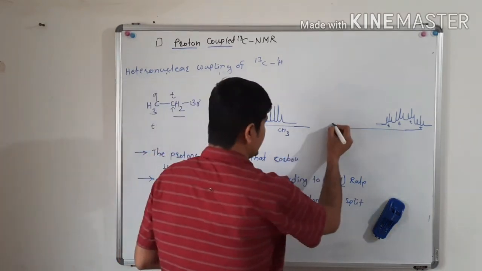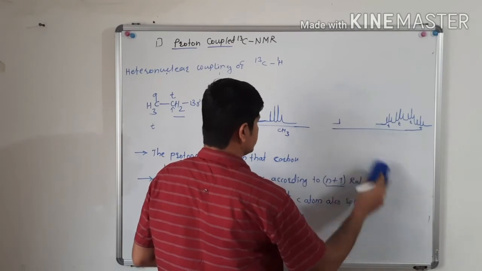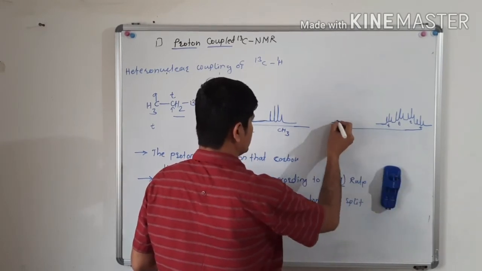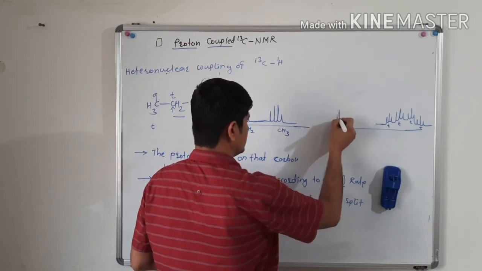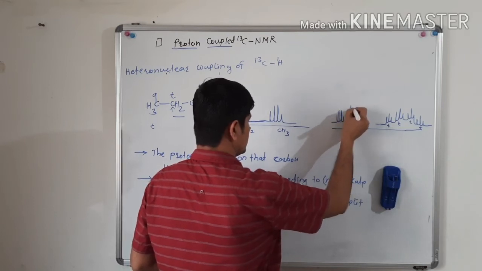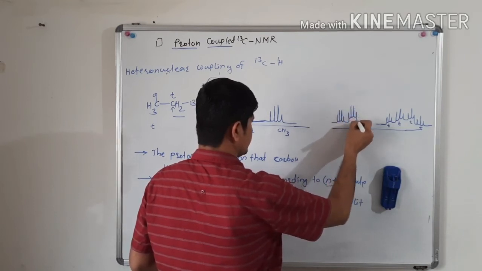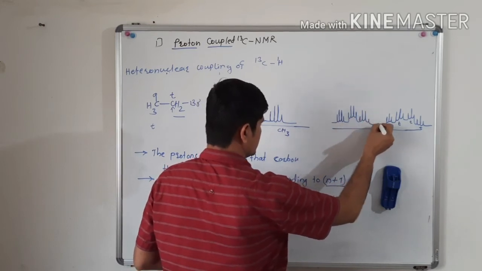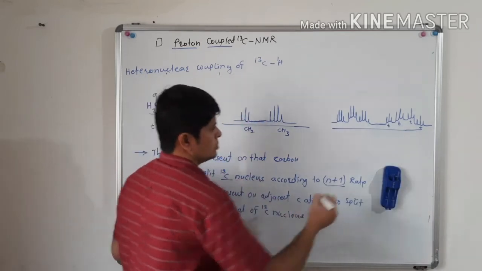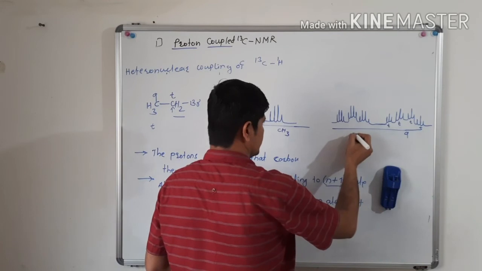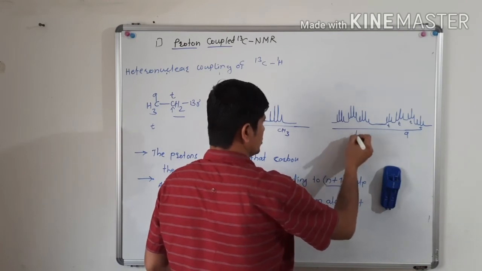Hence each line of this will get split into a quartet. So the quartet got split into triplets again, and the triplet got split into quartets.